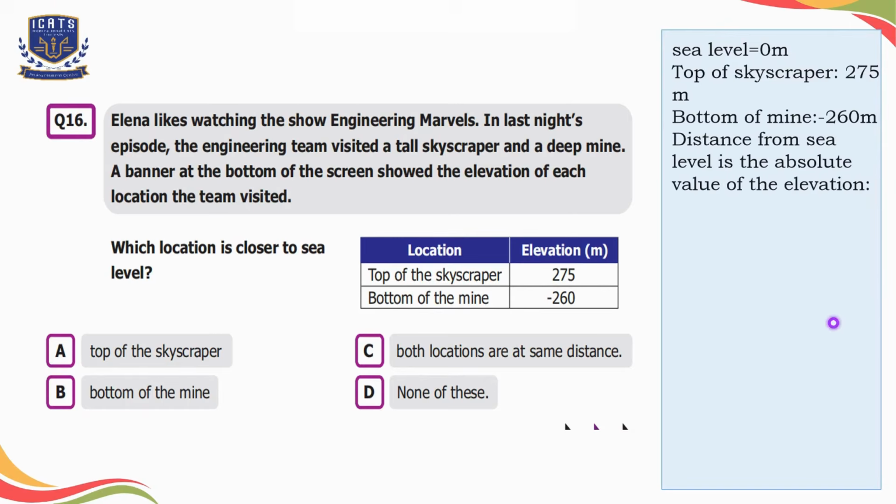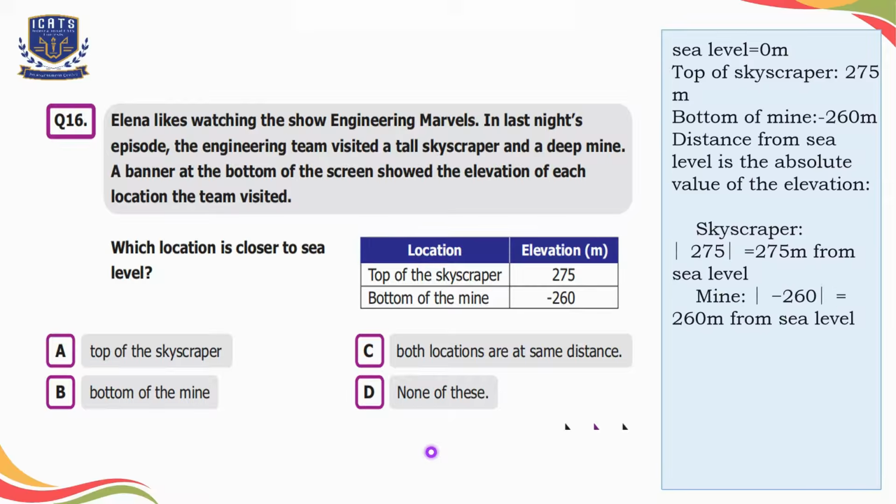As distance from the sea level is the absolute value of the elevation, we will calculate the absolute values of both locations. Here, the absolute value of the skyscraper is 275 meters from sea level, and the absolute value of the bottom of the mine is 260 meters from sea level. As 260 meters is less than 275 meters, we can say that the bottom of the mine is closer to the sea level. So we will select option B here.